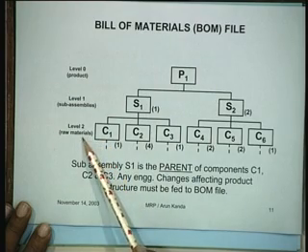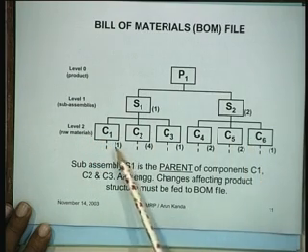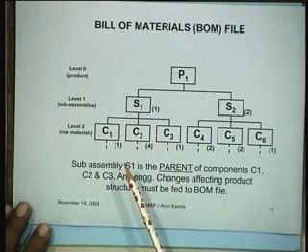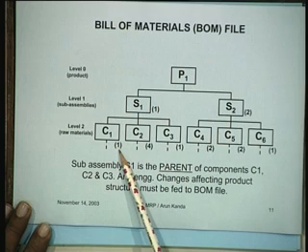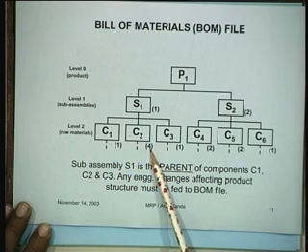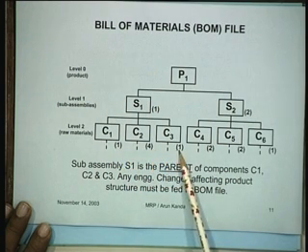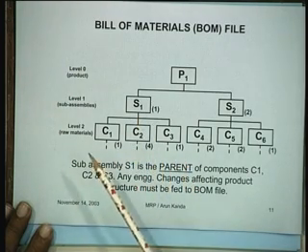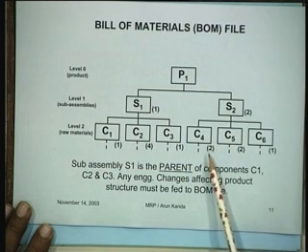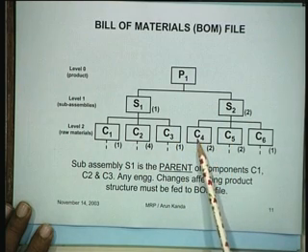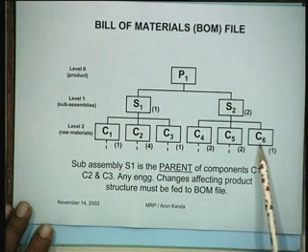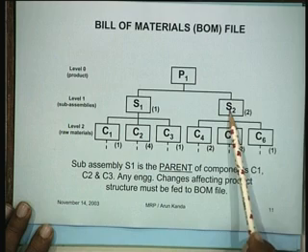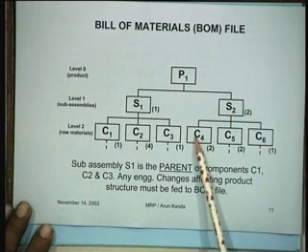Then of course we have, at the level of the raw materials, sub-assembly S1 composed of C1, C2 and C3, and the numbers here show that 1 unit of component 1, 4 units of component 2 and 1 unit of component 3 are all required to make 1 unit of sub-assembly 1. See, that is the notation. Similarly here, 2 units of component 4, 2 units of component 5 and 6 units of component 1 are required to make one sub-assembly S2. So since we need 2, we will have to double this particular value here.